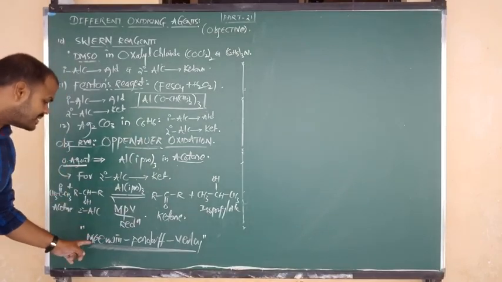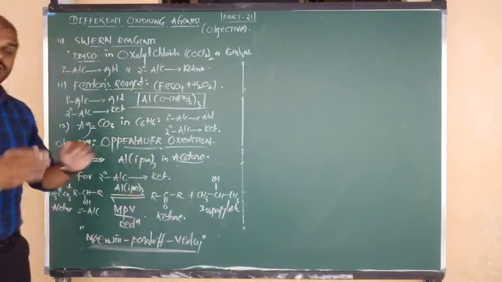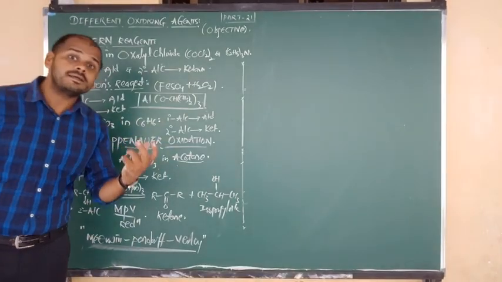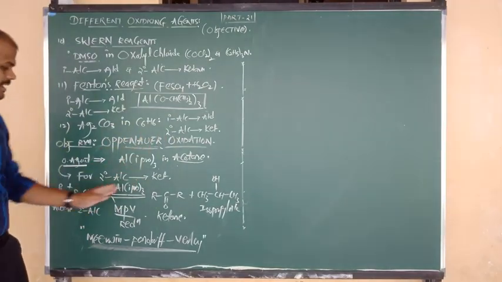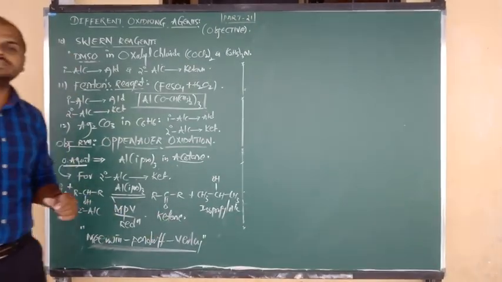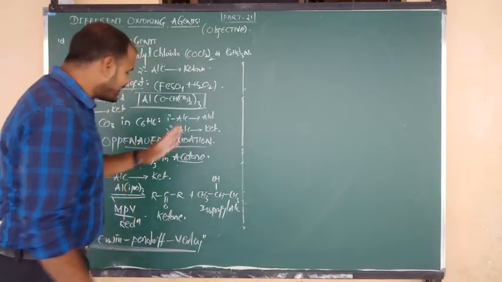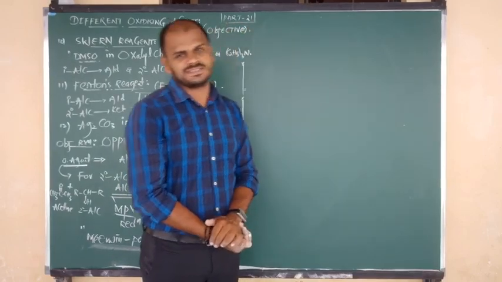MPV means Meerwein, Ponndorf, Verley reduction. If they ask the opposite of Oppenauer oxidation, it is MPV reduction. In Oppenauer oxidation secondary alcohol changes to ketone, but in MPV ketones change into secondary alcohol. Both are opposite processes.